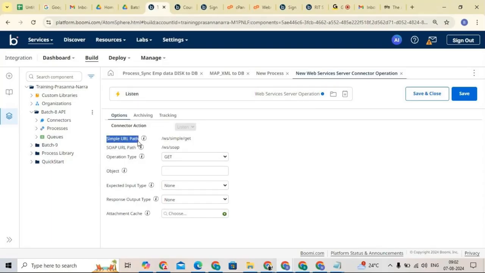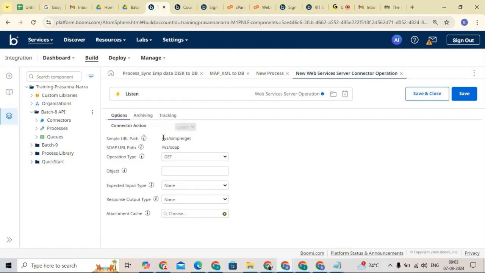This simple URL path is nothing but that custom URL, the endpoint for the XML or JSON request and posted data that are not in a SOAP or structured format. The path is appended with the operation type, lowercase, with the object.